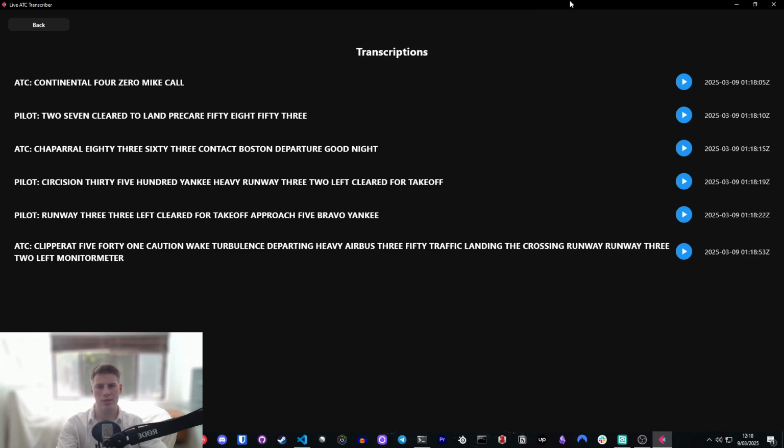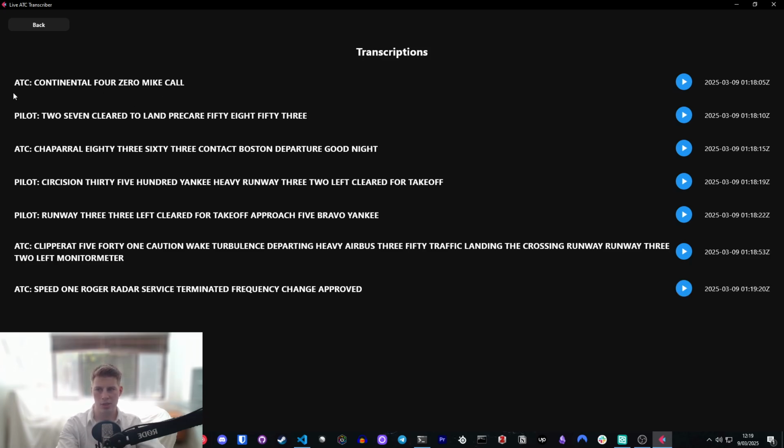And then it essentially segments them into WAV files, resamples them to make sure they're 16,000 kilohertz. And then it will pass each one into a queue. And then this queue gets sent to the Whisper model for inference. And then that spits out the actual text that we get here.